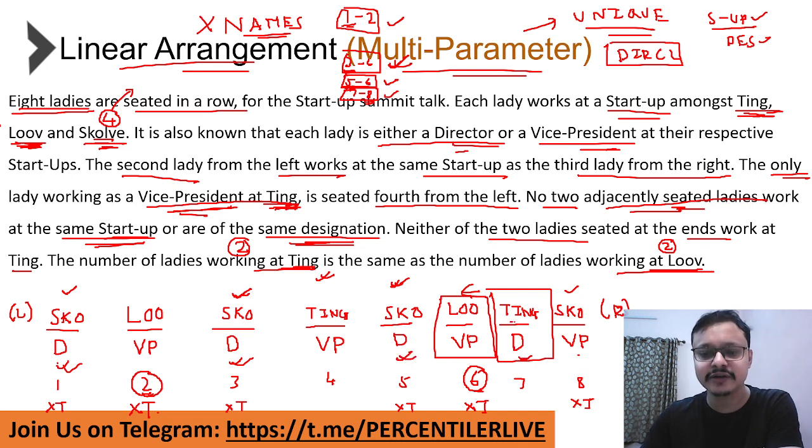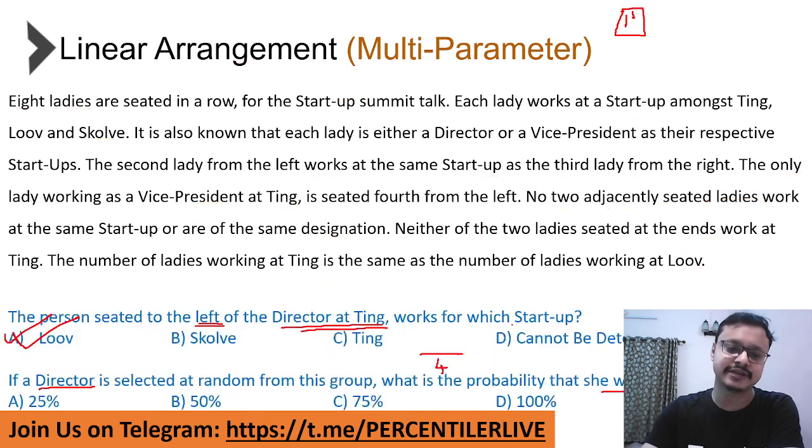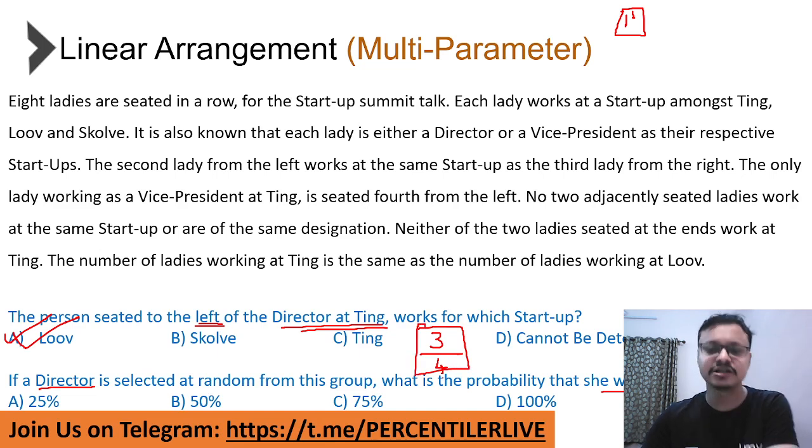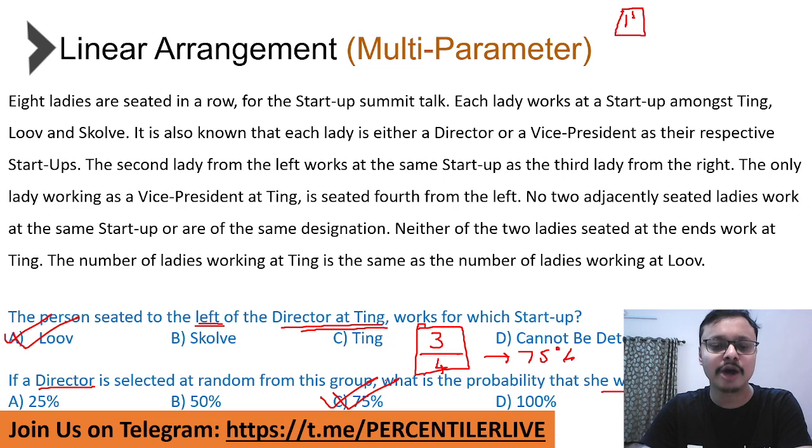There's only 1 director who works at Ting. Which means out of the 4 directors, 3 of them are favorable cases because 3 out of the 4 work at Skolv. Hence the answer is 3 by 4, which translates to a probability or likelihood of 75%. Hence the answer is option C, 75%.